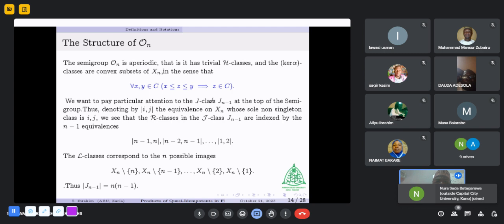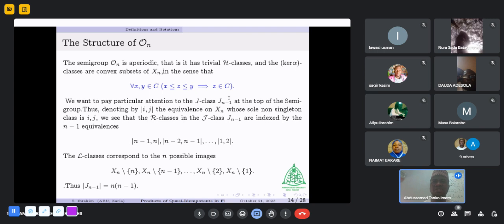We want to pay particular attention to the J class Jn-1 at the top of the semigroup. Why Jn-1? Because the elements in Jn-1 generate the entire remaining J classes. Thus, denoting by Ij the equivalence on Xn whose non-singleton class is Ij, we see that the R classes in Jn-1 are indexed by n-1 equivalences, n-1, n-2, up to 1 and 2.